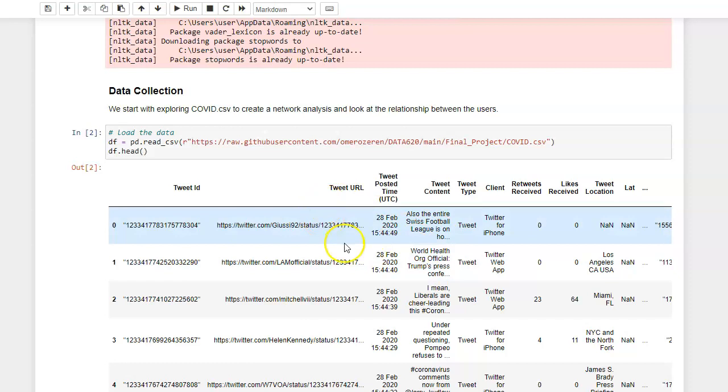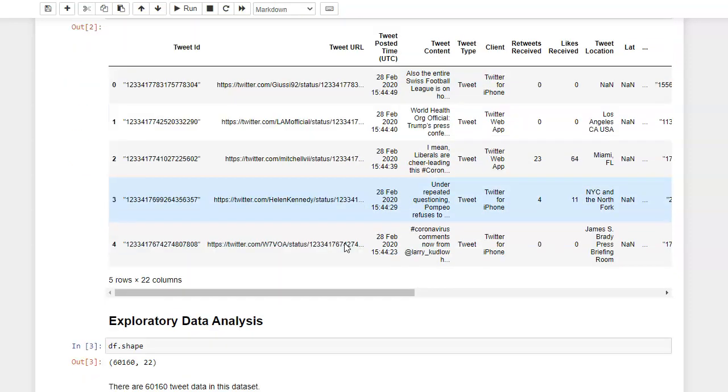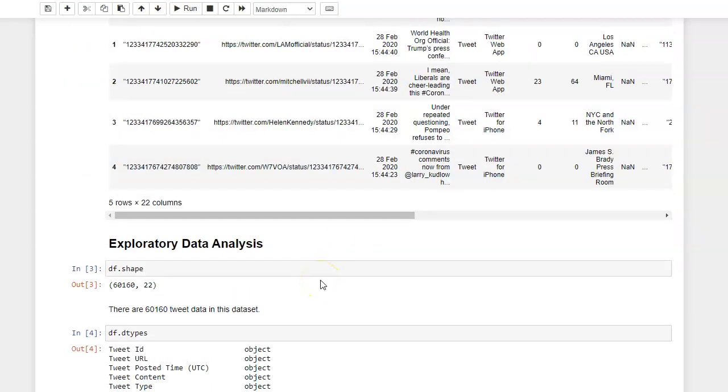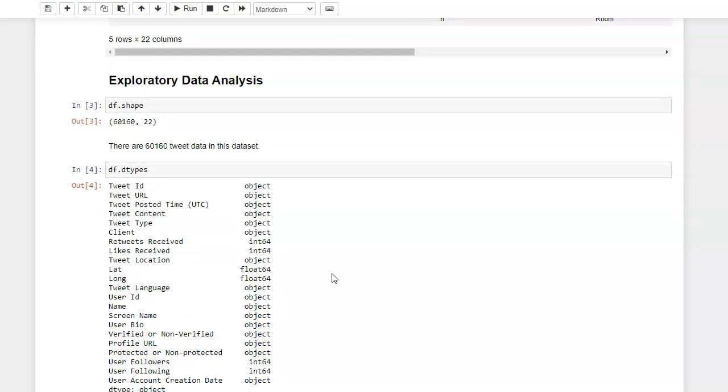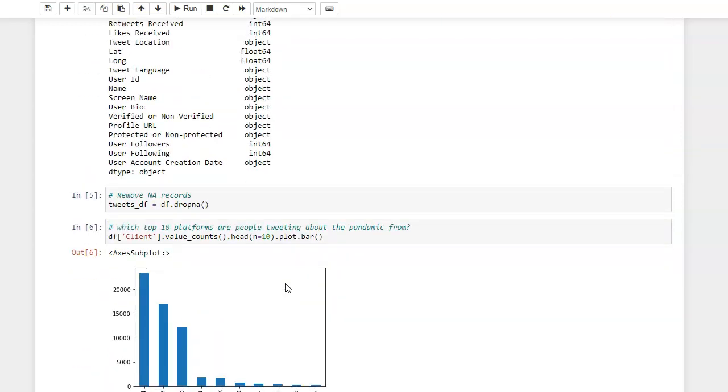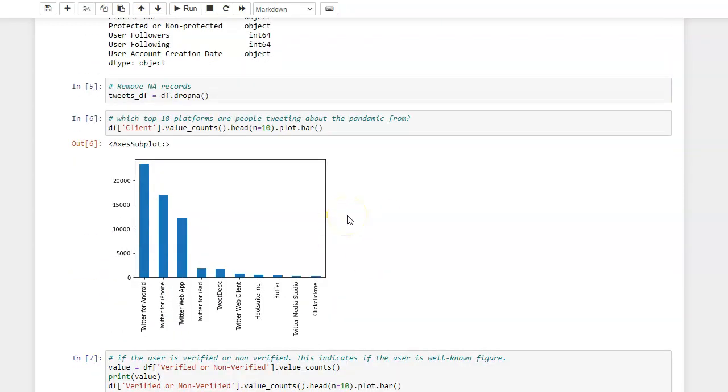We can see that the data has 60,000 tweets and 22 columns with IDs, time of tweet, users, etc. So we decided to drop the NAs and then did some EDA.